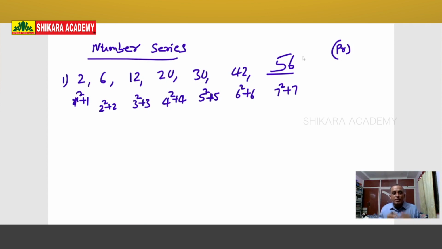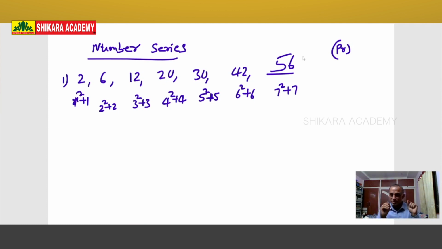But in the mains examination, they don't give options. You should write the answer, and it is a 2 marks question. So you should write the answer with the explanation also. What is the explanation? Explanation does not mean 2-3 pages. It is not even 1 page. Very simple. So what is the explanation?